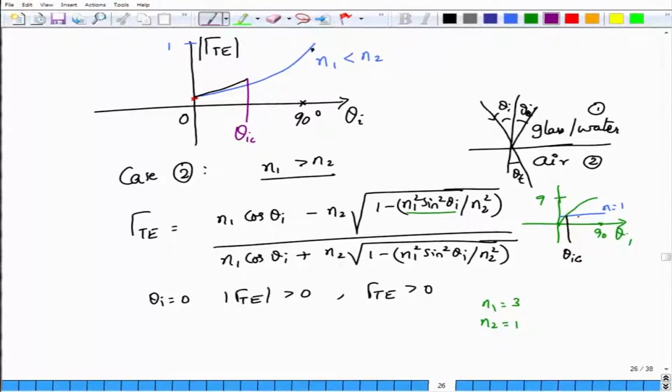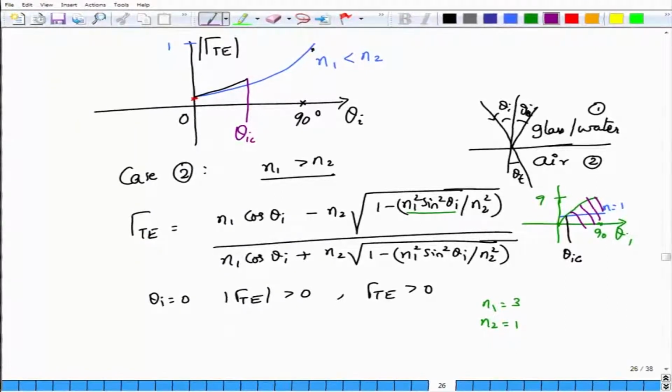In this entire region, the term n1 square sin square theta I becomes greater than n2 square. So when this is greater than n2 square, what will happen to the square root? The radical under the square root sign becomes an imaginary number, which makes the value of gamma TE a slightly different quantity.